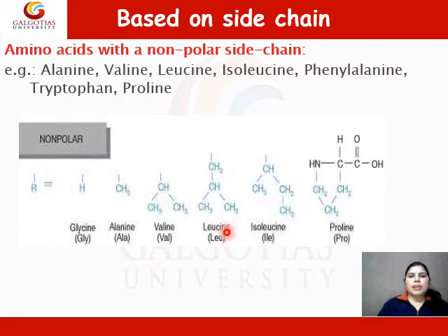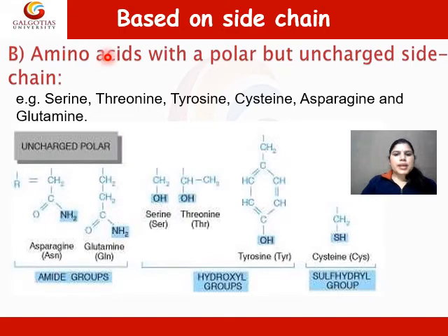So these are the examples of non-polar side chain amino acids. The second category of side chain amino acids are amino acids with a polar but uncharged side chain. They have a polar group in their side chain. Examples of these amino acids are serine, threonine, tyrosine, cysteine, asparagine, and glutamine. These amino acids are uncharged at neutral pH.